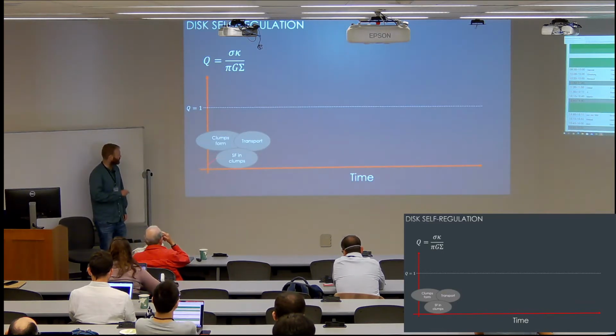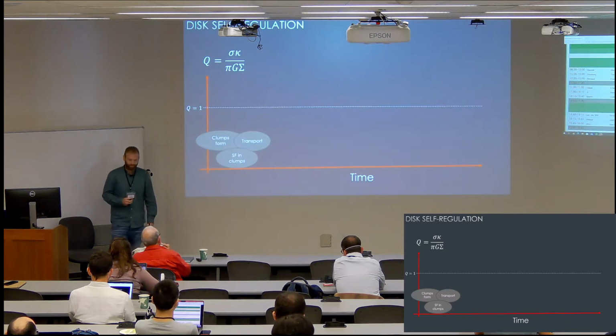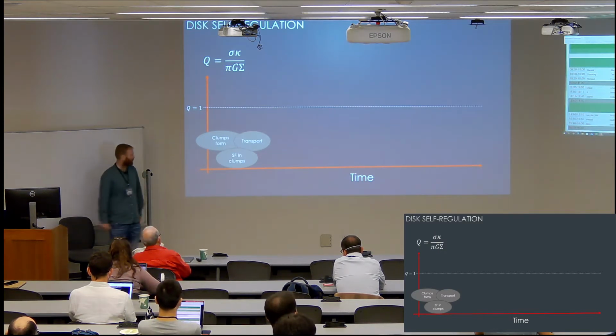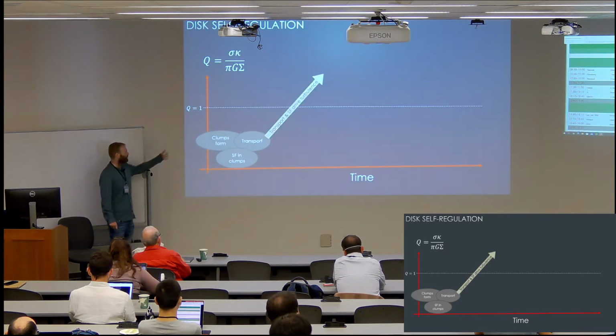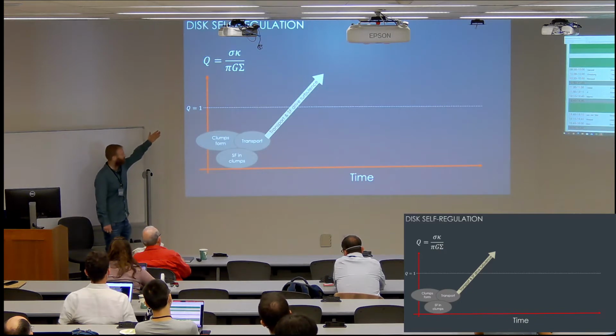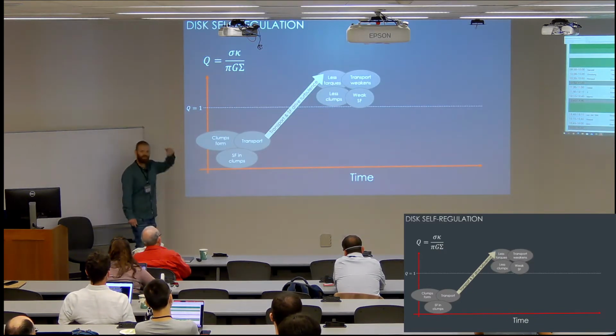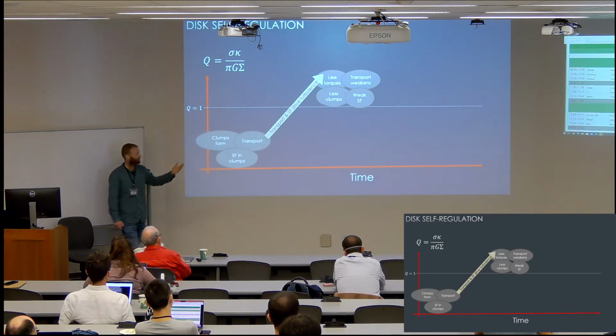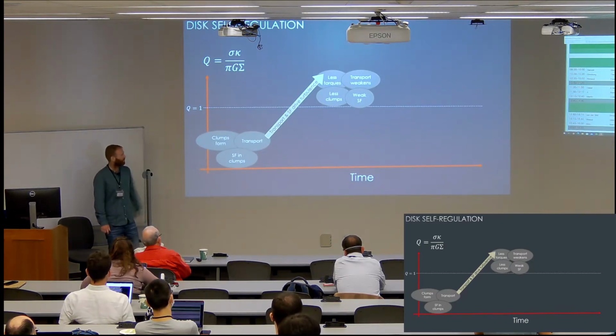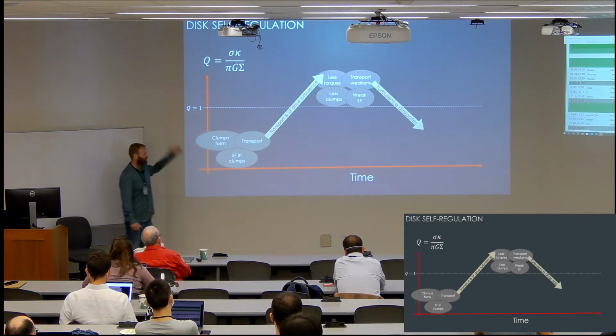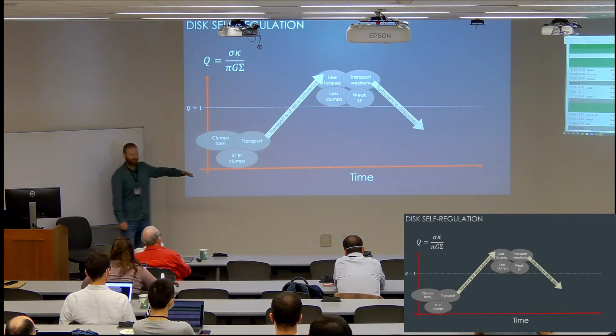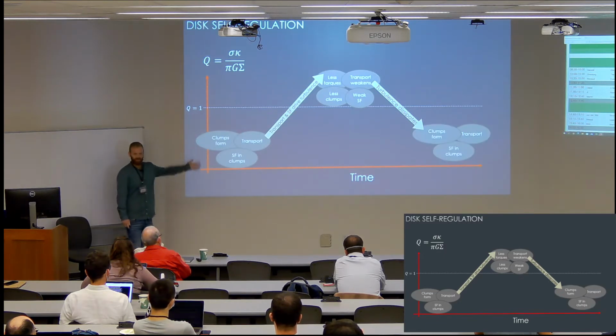Also, in the dense clumps, we have stellar formation and therefore strong feedback. And from the supernova feedback, we can also drive turbulence. So transport and supernova feedback can drive turbulence, increasing the levels of velocity dispersion, and are able to bring Q above unity. Once Q goes above 1, the disk becomes stable. We have fewer clumps and fewer torques, weaker transport, weaker star formation. The driving of turbulence weakens. Turbulence is able to dissipate efficiently. Q goes below 1 again, and the cycle continues.